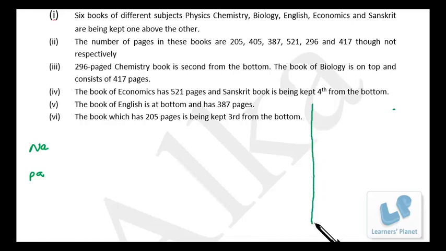The 296-page chemistry book is second from the bottom. So I assign 6 positions: 1, 2, 3, 4, 5, 6.